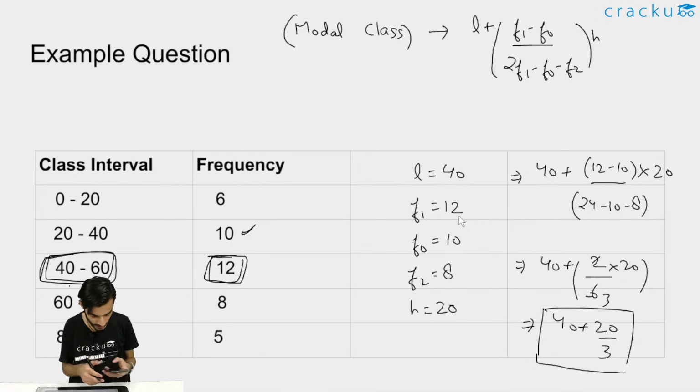Yeah, so if there are no doubts, this was all about mean, median, and mode for today's class.